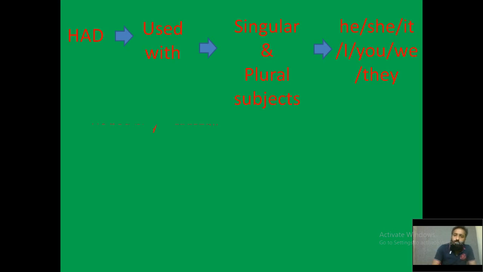So how do we use it? The examples are here: he had played football, and you can see the other example: she had played football, it had rained yesterday, I had played football, you had played football, they had played football. The last we have: we had played football.